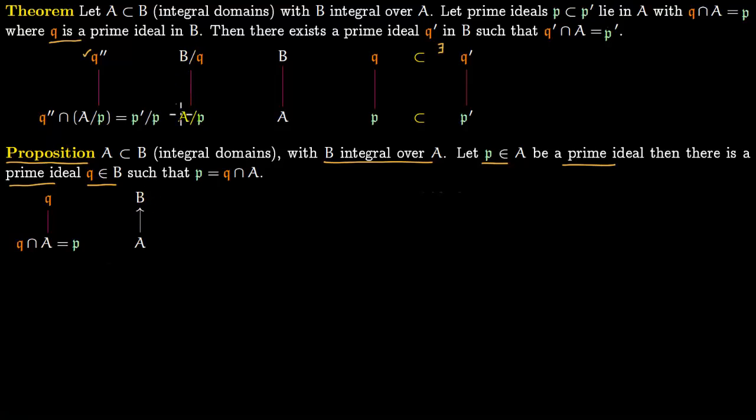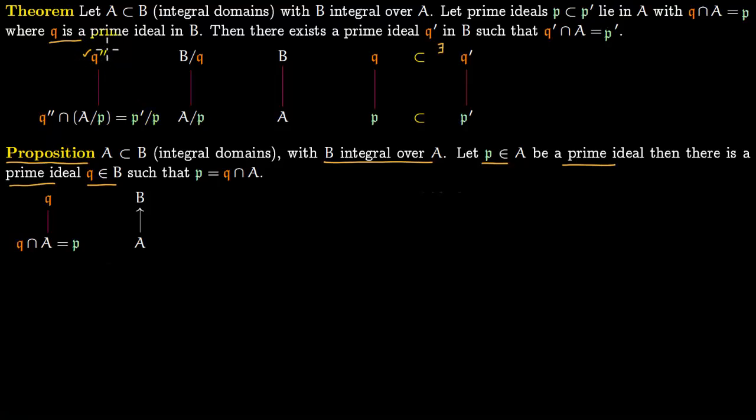So in this result here, instead of A we are using A over P. So this is an integral domain because P is a prime ideal. Similarly for B we are using B over Q. In place of P we are using P prime over P. So this is a prime ideal of this ring. So over this prime ideal sits Q double prime.